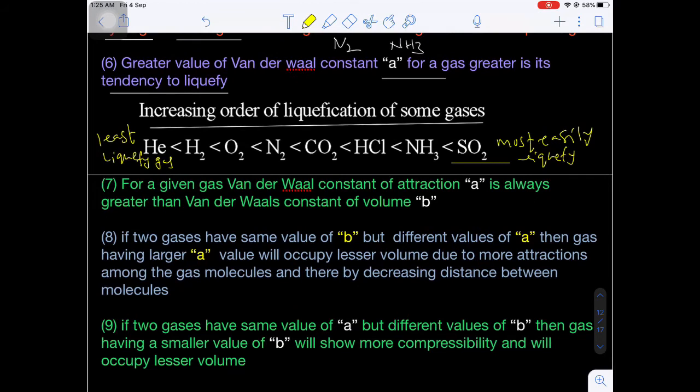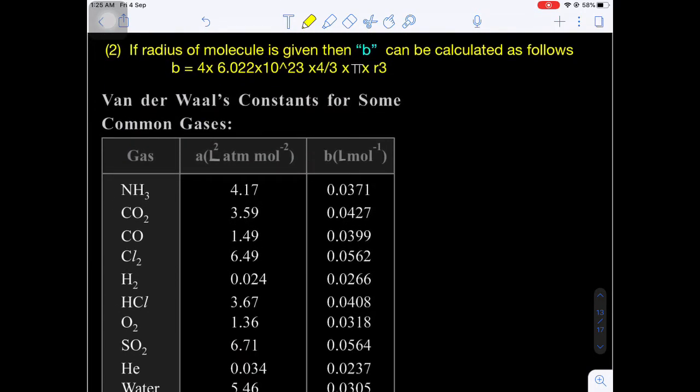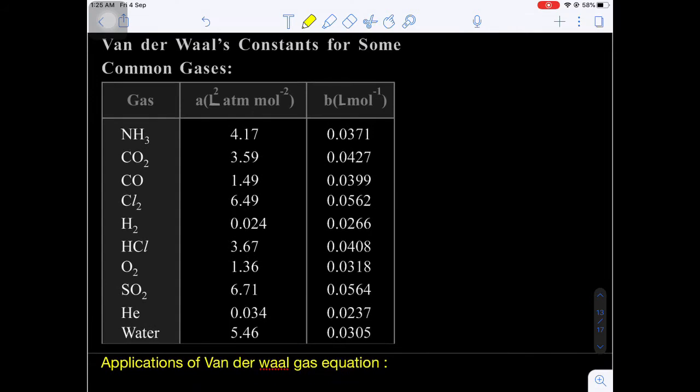Now for a gas, the van der Waals constant of attraction a is always greater than the van der Waals constant of volume b. That means if you take any particular gas, its van der Waals constant a will always be greater than its van der Waals constant b. Let's suppose we have some important gases with van der Waals constant values listed here. The first gas is ammonia.